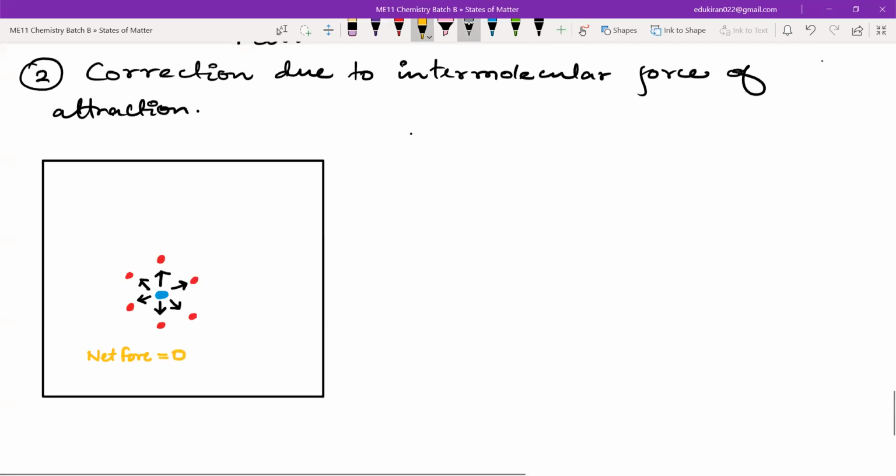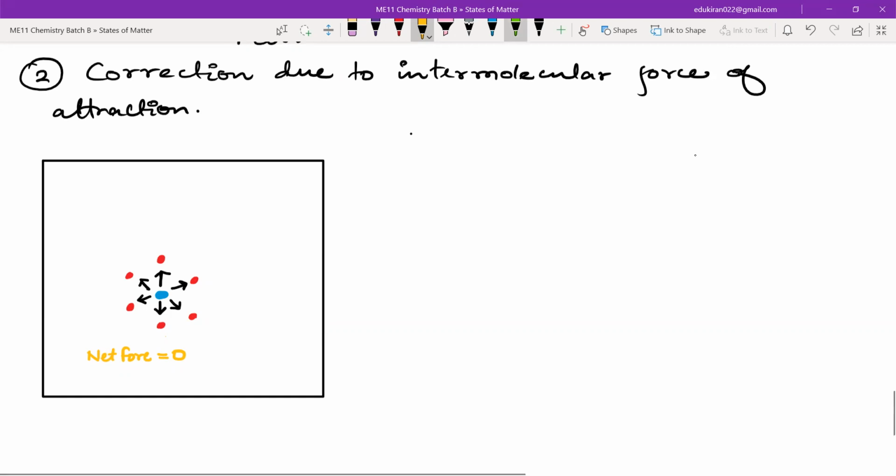Yes or no? When these are attracting from all directions, it is just like nothing is attracting or repelling, because the pull is from each and every direction and the opposite directions are cancelling each other out. Yes or no, guys? Yes, sir. No problem.